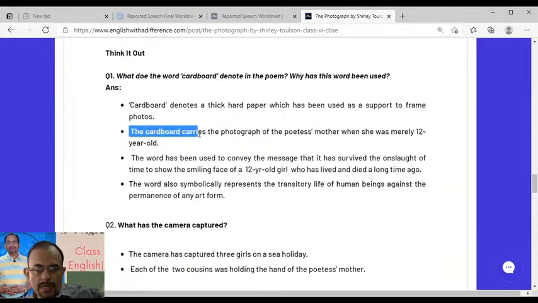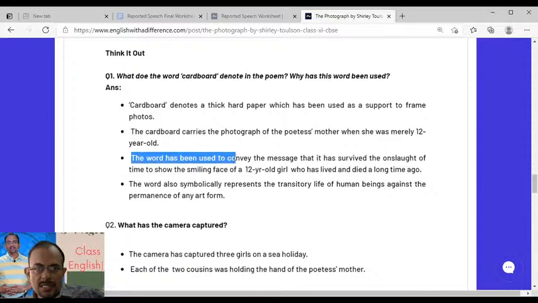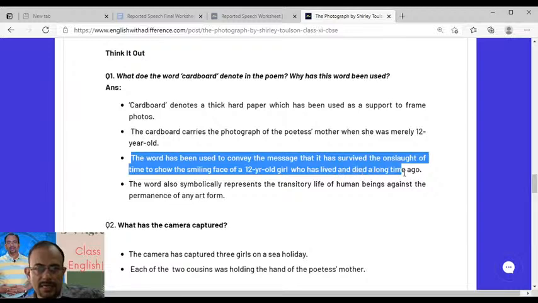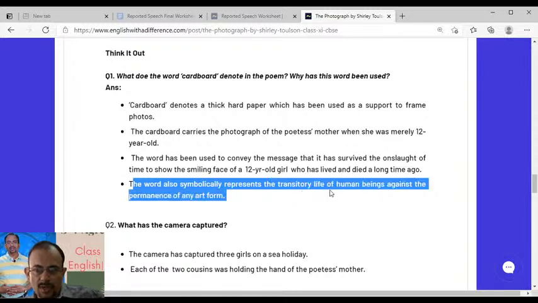The cardboard carries the photograph of the poetess's mother when she was merely 12 years old. The word has been used to convey the message that it has survived the onslaught of time to show the smiling face of a 12-year-old girl who has lived and died a long time ago. The word also symbolically represents the transitory life of human beings against the permanence of any art form.